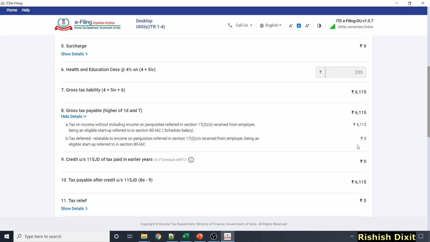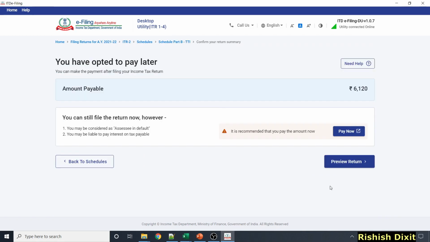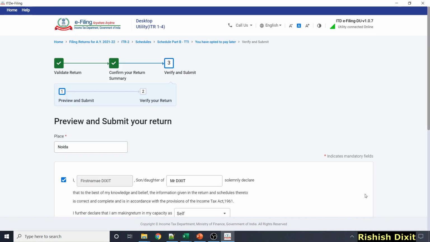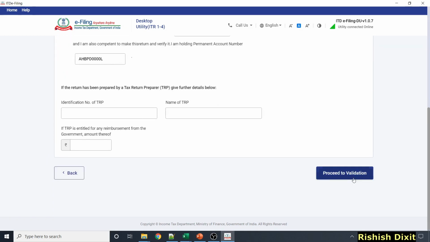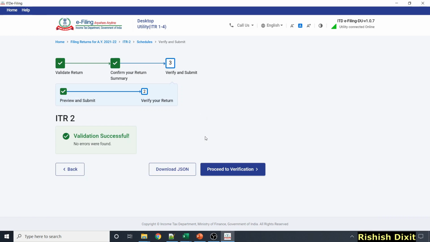Now if you go here, Pay Later, Preview Return, I'm just showing you the validation, that you won't be getting any validation error. I can change the place here, proceed to validation, and yeah, there's no validation error. So I hope it's clear now that you won't see any difference if you are filling 115AD 1/3 proviso as an NRI, or if you are filling Schedule 112A. But there will be a tax difference if you are filling Schedule 112A as a resident or as an NRI. You can refer to my Schedule 112A video for detailed calculations.